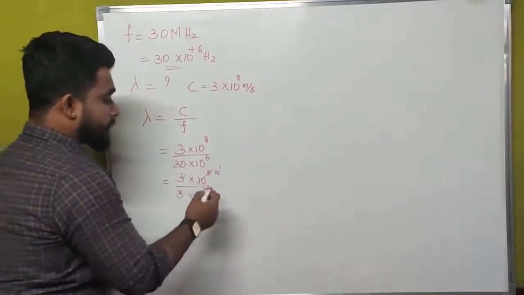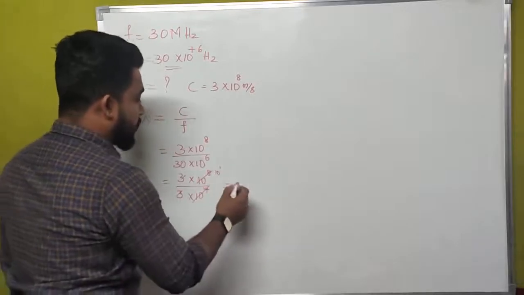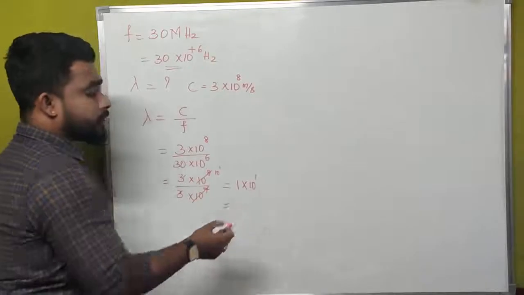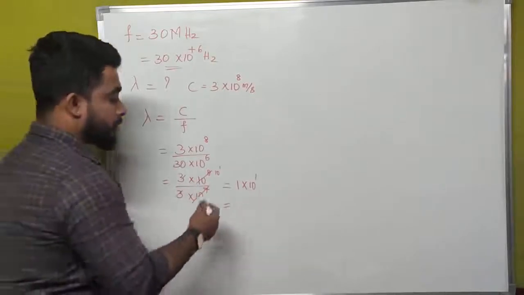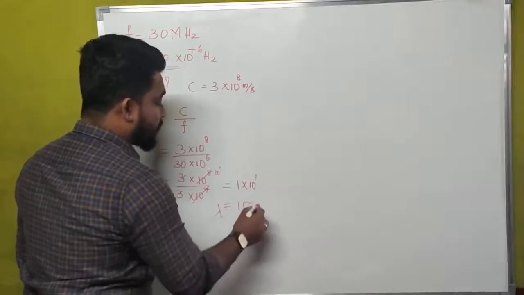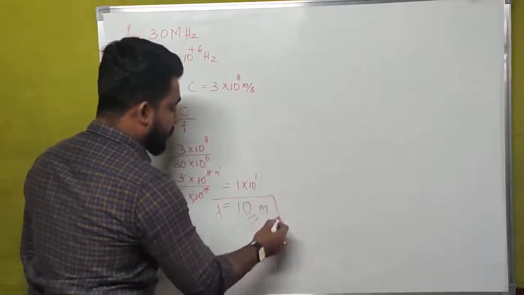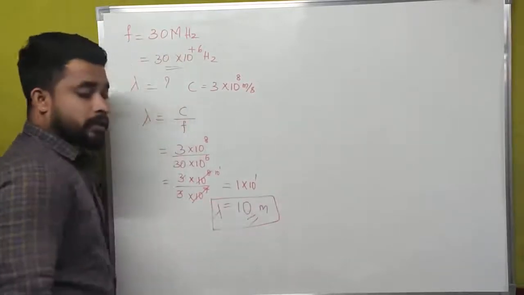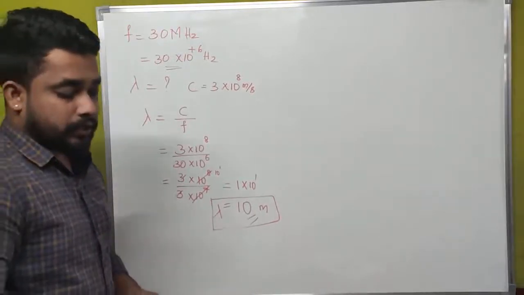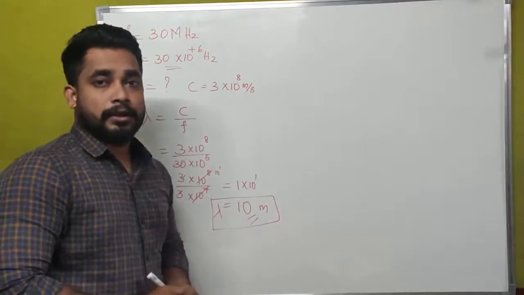3 and 3 get cancelled, and what is the value of lambda? That is 1 into 10 to the power of 1, which is nothing but 10 only. Actually, the wavelength of the wave is nothing but 10 meters. Lambda is equal to 10 meter is our answer.